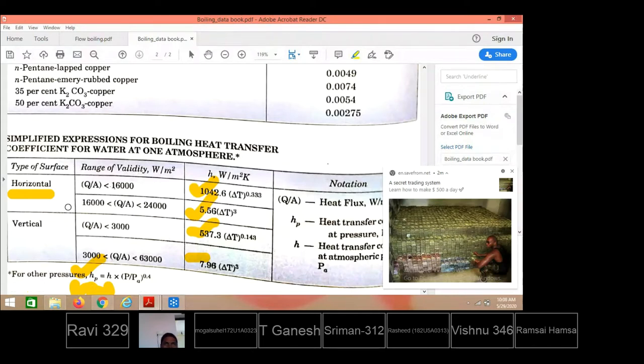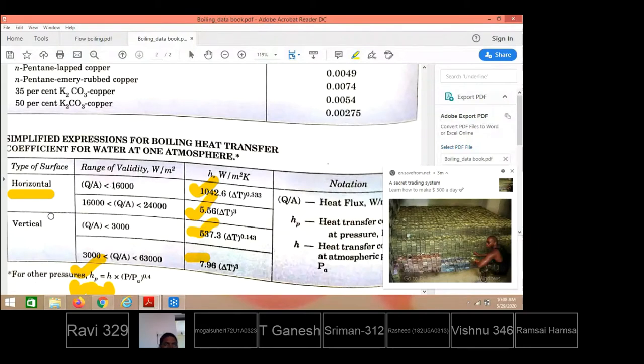In nucleate boiling earlier, we have seen how to estimate the heat flux values, Q by A, using the two known relations. For these heat flux values, how to estimate the heat transfer coefficient for the same nucleate boiling region, when the heat flux value is less than 16,000 or lies between 16,000 to 24,000 watt per meter square.